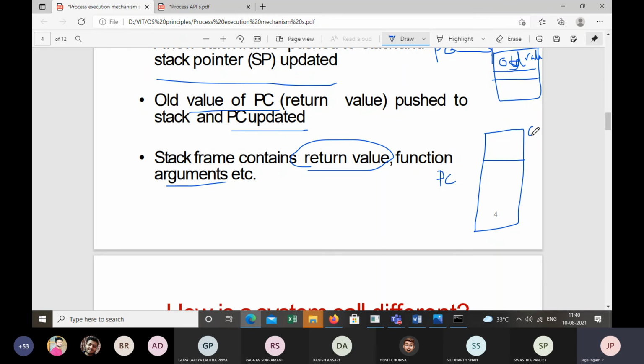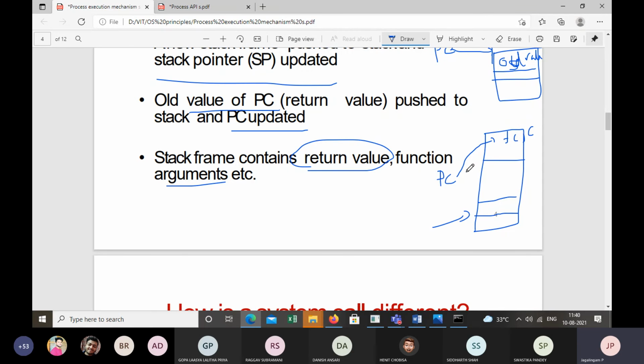Now here you have code, and you make a function call. When the PC points to this function call, the stack pointer is pointing to the current PC, right? Whatever address the current PC points to, that value is stored in the stack at this point of time.